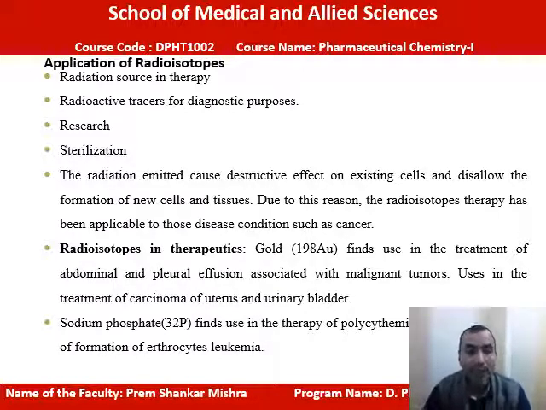Radioisotopes in therapeutics: gold-198 finds use in the treatment of abdominal and pleural effusion associated with malignant tumors. Uterine carcinoma and urinary bladder cancer can be treated with these radioisotopes. Sodium phosphate-32 finds use in the therapy for polycythemia and also in erythrocyte leukemia.